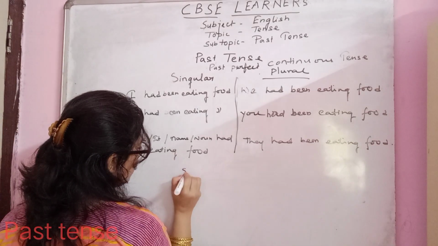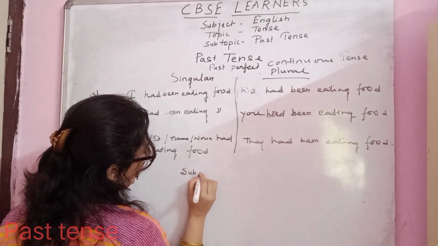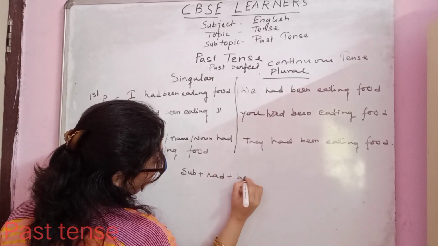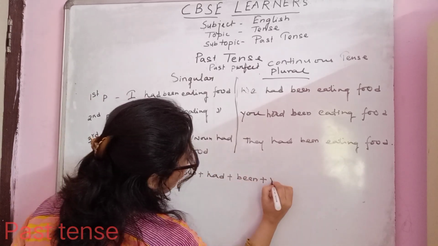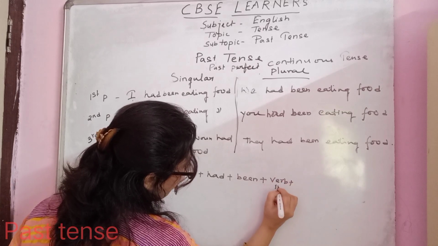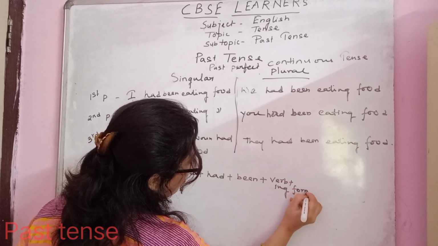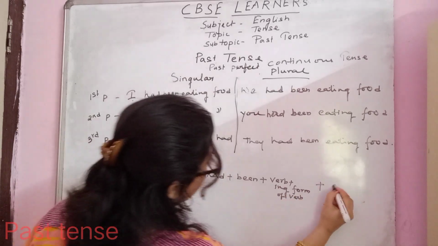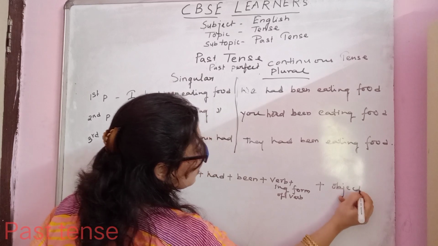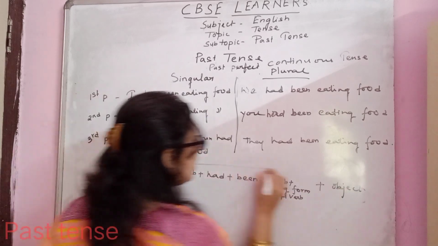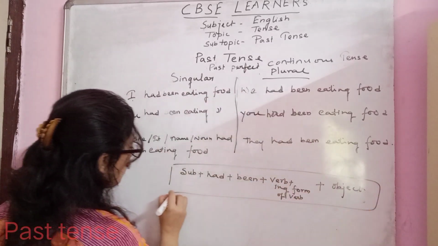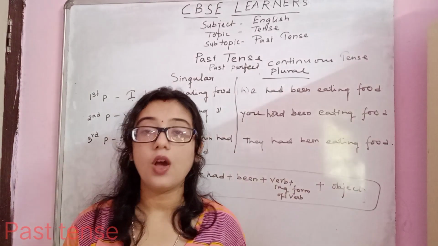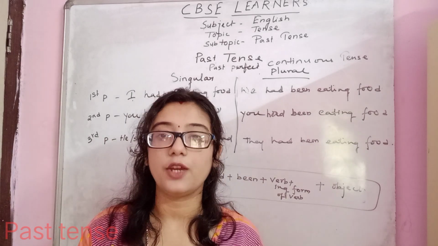It will be subject plus had plus been plus verb plus ing form of verb plus object. So this is the formula for past perfect continuous tense.